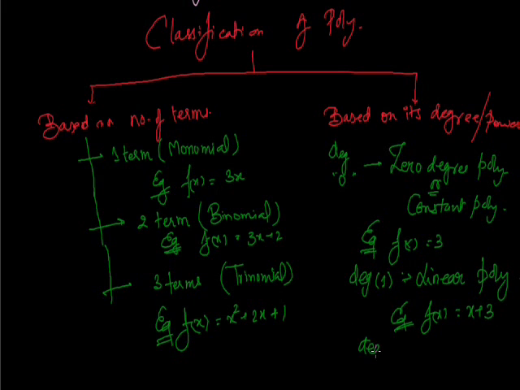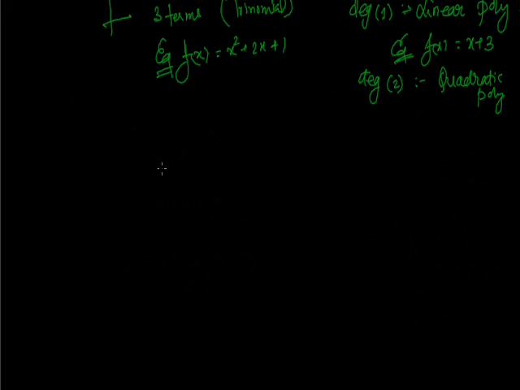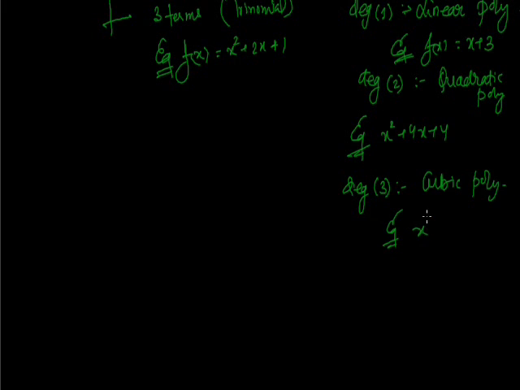Now if we are having degree as 2, then it is called quadratic polynomial. Example is x square plus 4x plus. Now if I am having degree 3, then it is called cubic polynomial. Example, x cube plus 1.